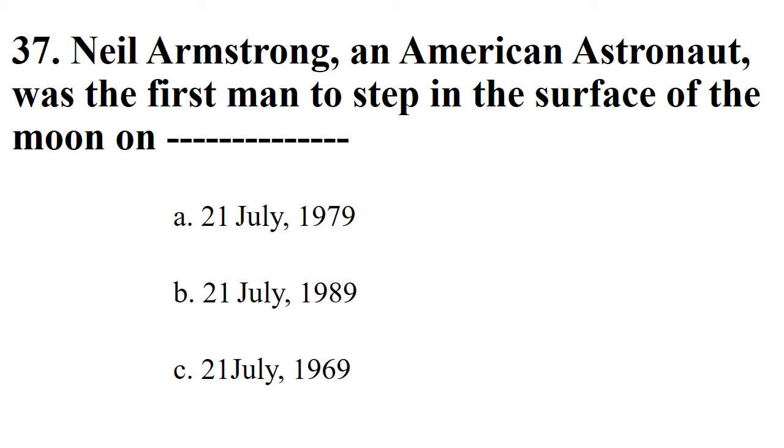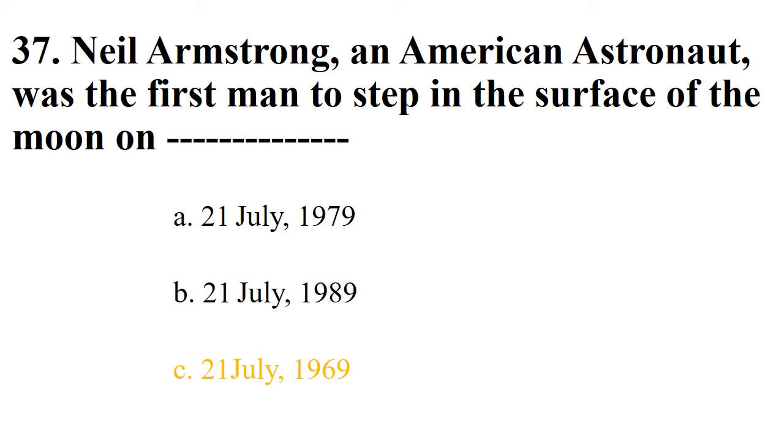Neil Armstrong, the American astronaut, was the first man to step on the surface of the Moon on? Options: 21st July 1979, 21st July 1989, 21st July 1969.